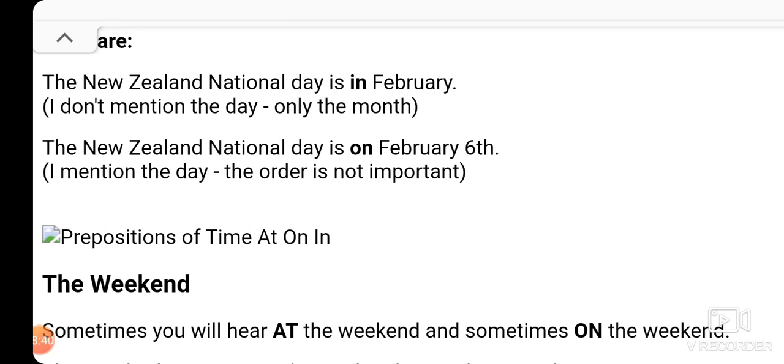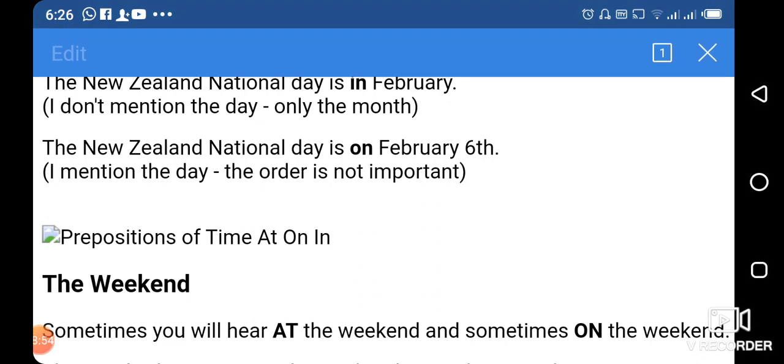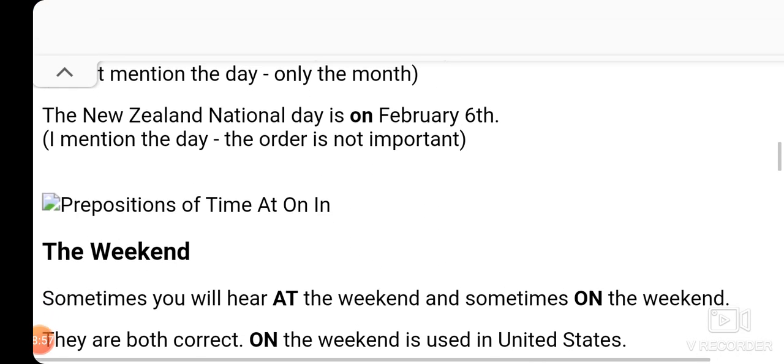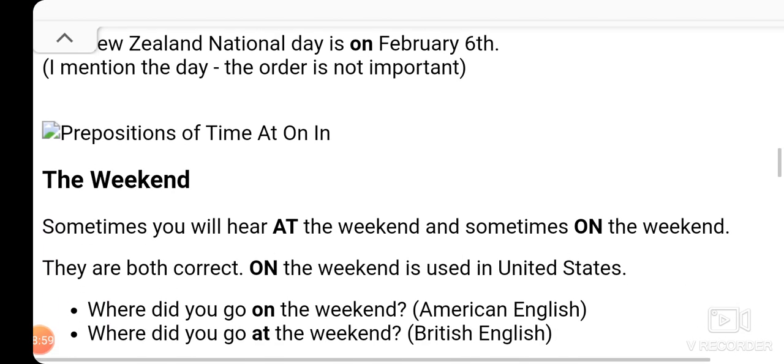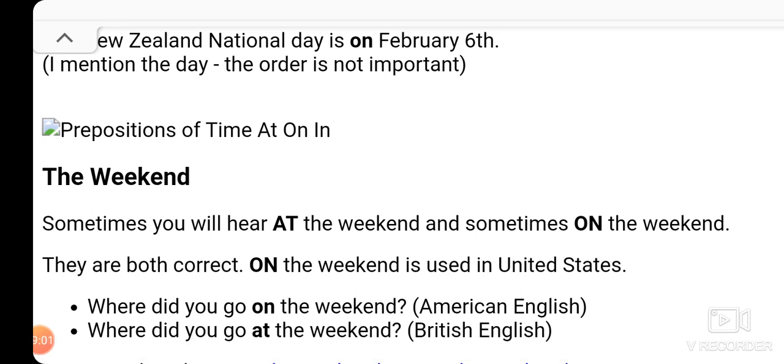The order is not important in this. So, in the first sentence, we use just the name of the month and we use "in" before it. But in the next sentence, we do not mention only the month, but we use the date, the 6th. So, here we have to use "on" February 6th.